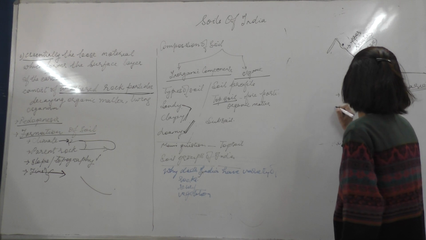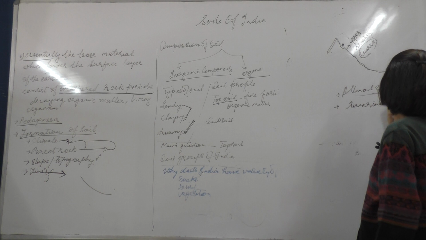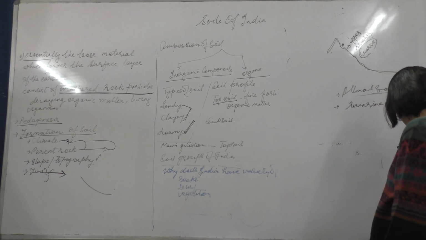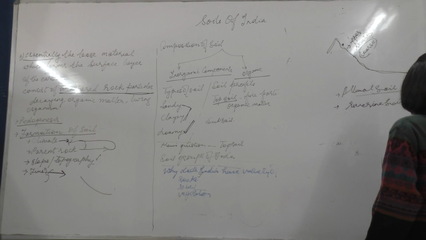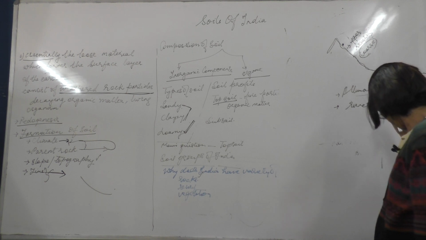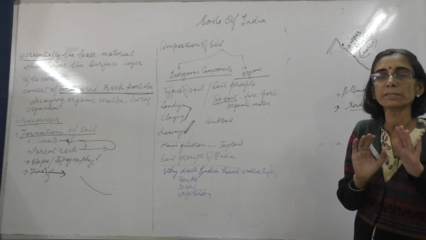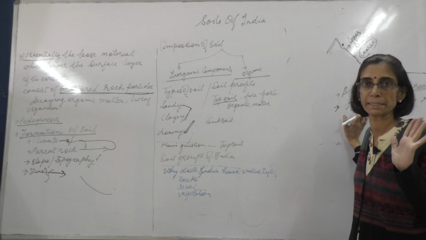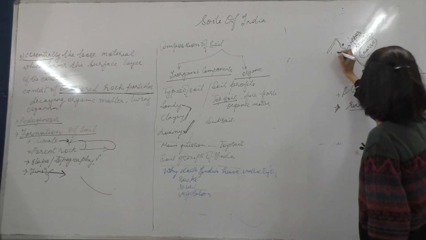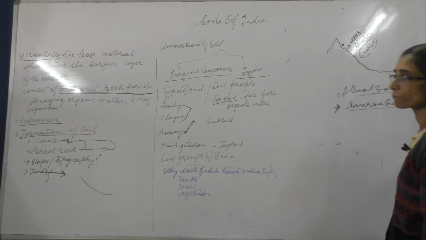The second thing that you need to know is that this soil is also known as riverine soil, because it is found in the regions of river basins. Other than this, the color also varies depending upon when it was formed.